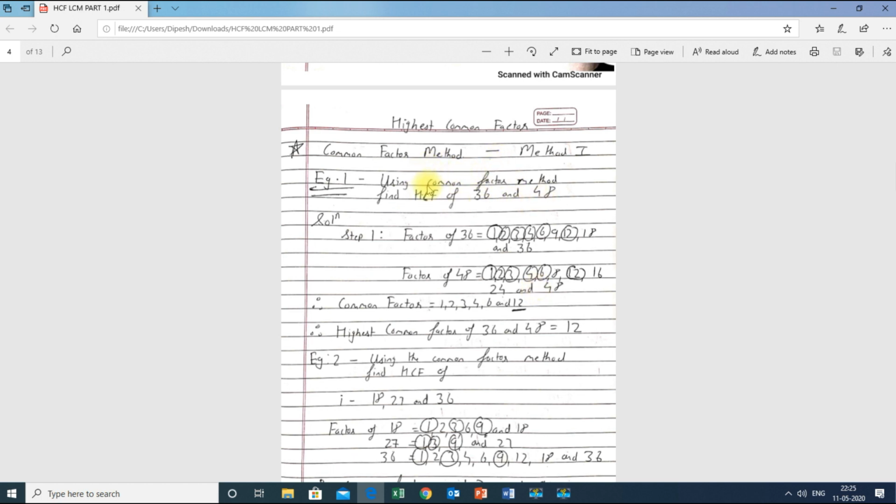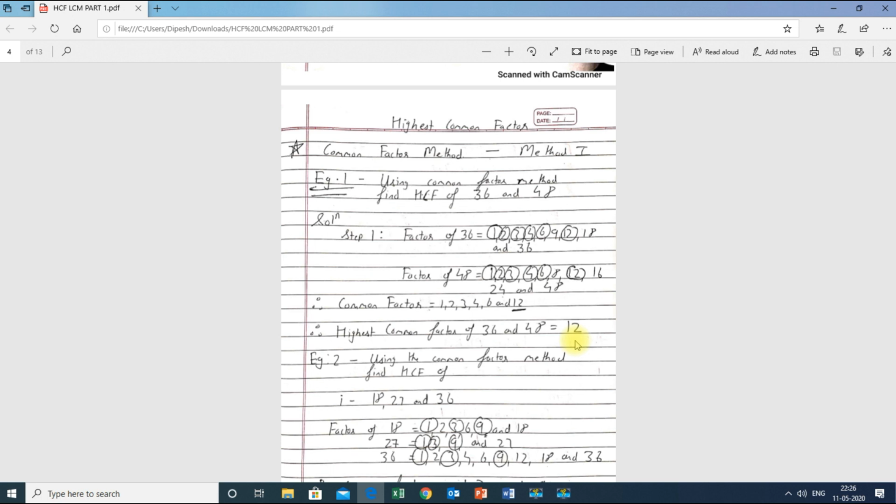If I see the factors properly, 1 is repeating, 2 is repeating, 3 is repeating, 4 is repeating, 6 is repeating, 9 is not repeating, 12 is repeating, 18 is not repeating and 36 is also not repeating. So the numbers I have circled are the common factors. Therefore the common factors are 1, 2, 3, 4, 6 and 12. Since we are finding the highest common factor, the highest factor from this list is 12. Therefore the highest common factor of 36 and 48 is 12. Hope you have understood this type of sum.